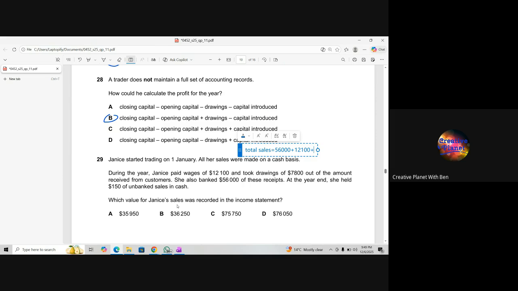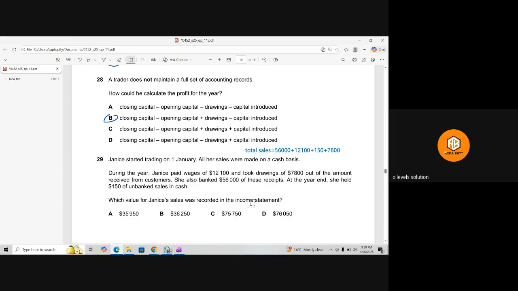No, I didn't understand this one. One second. Why are we adding everything? She paid wages 7,800. One second, let me tell you what happened basically. As you can see, Janice started trading on 1st January, okay? All her sales were made on cash basis. It means that there is no sale on the credit basis. All the sales were on the cash basis.